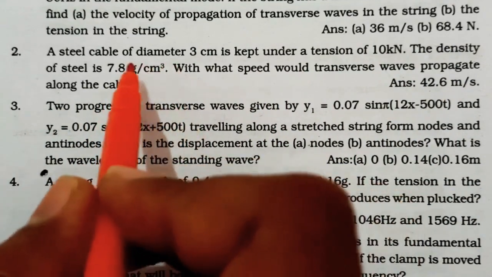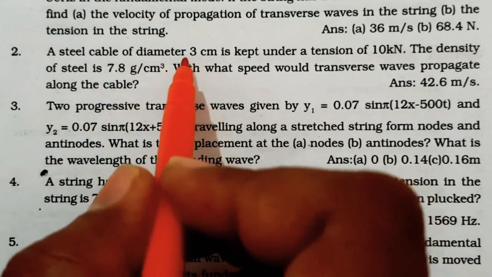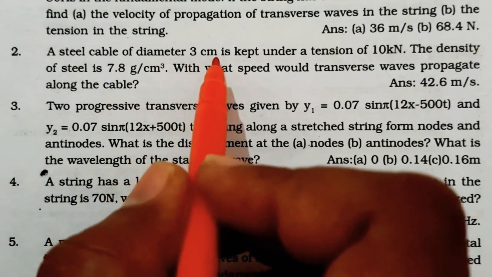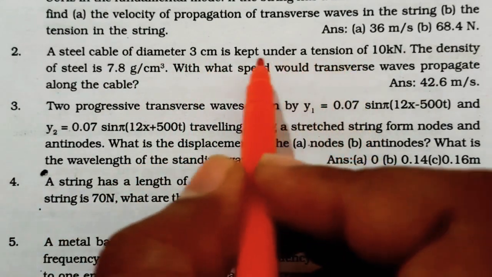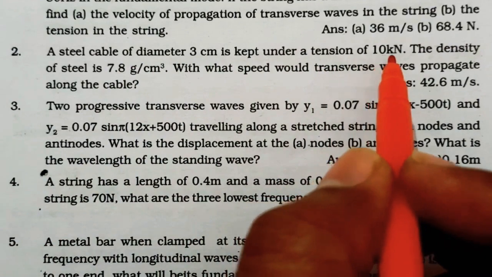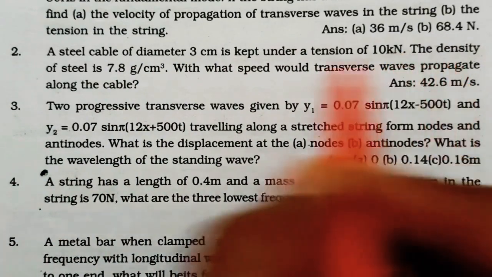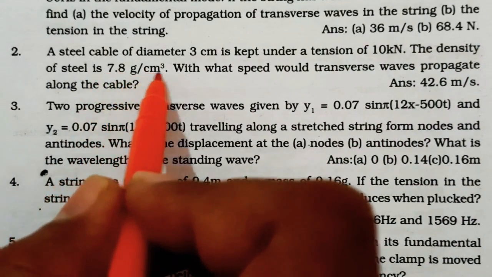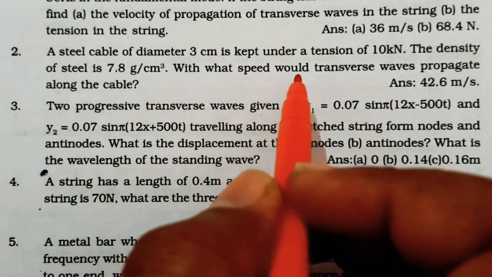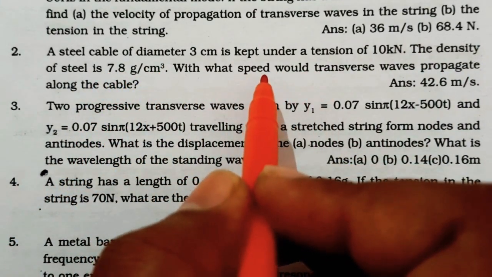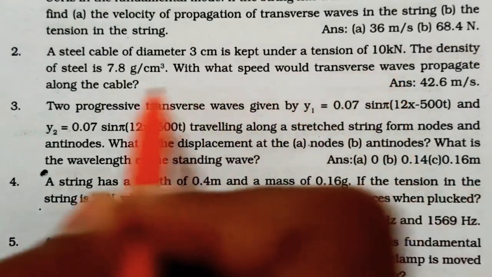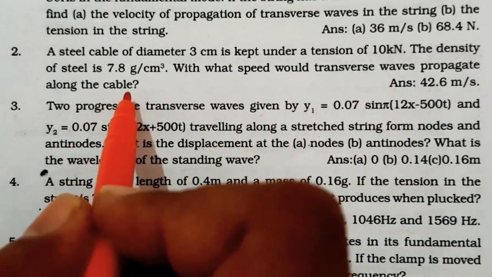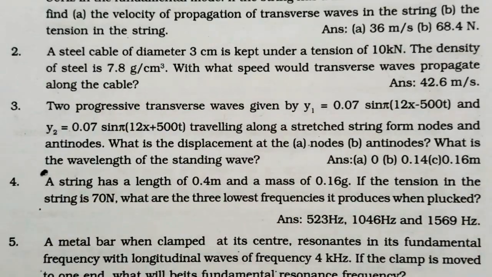So here the diameter of the cable is given, that is 3 cm, and the tension is given, 10 kN. The density of steel is given, rho = 7.8 gram per centimeter cube. We have to find the speed of transverse waves in the cable.